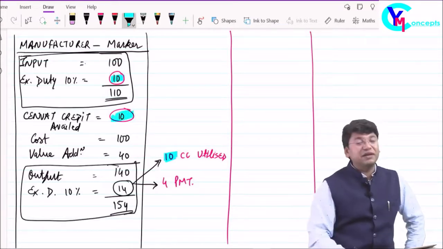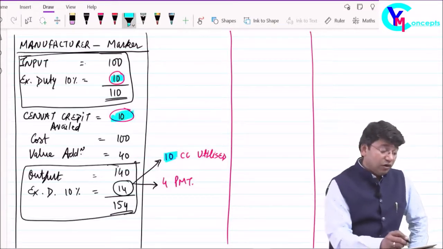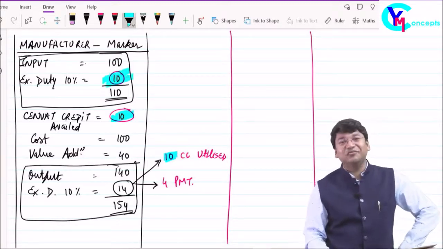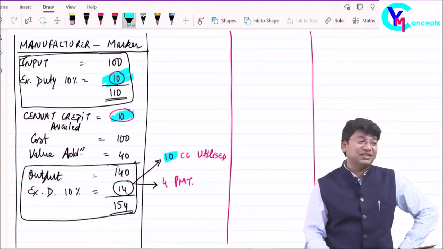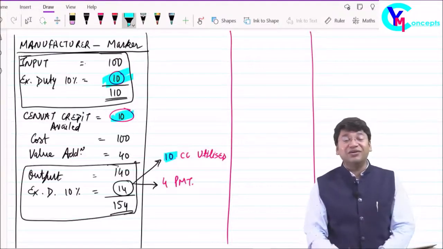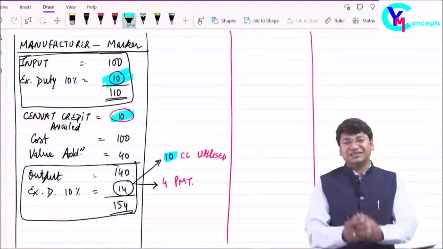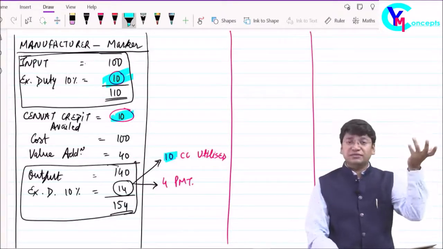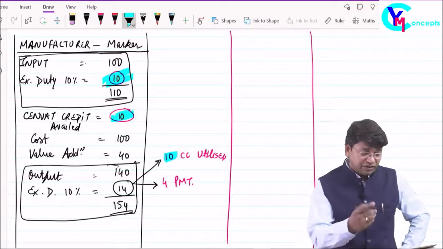Sir, many of the people give the answer that on purchases we have made payment of rupees 10. We have paid tax of rupees 10 on purchase, that's why we will get the credit on sales. This is a general answer. Okay, let's have a different example.